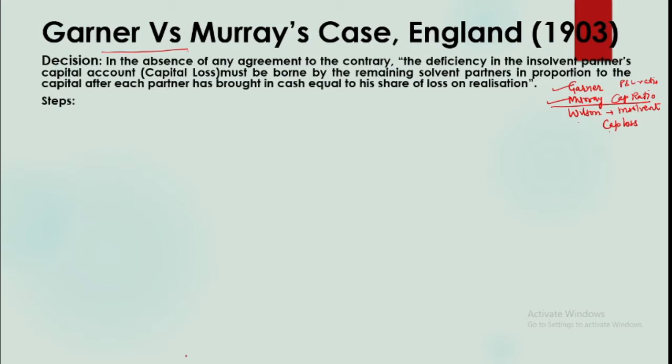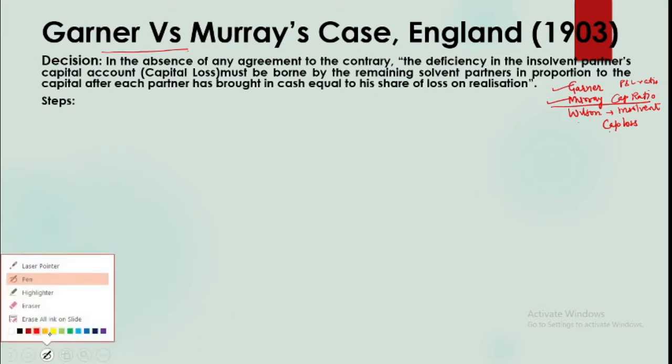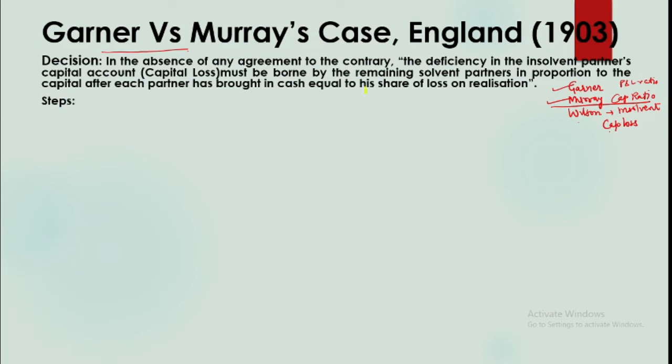For that matter, they went to the court of law, and in the court it was decided that in the absence of any agreement, the deficiency in the insolvent partner's capital account, that is the capital loss, must be borne by the remaining solvent partners. So who is going to bear it? The remaining solvent partners. You are not just to look at the remaining partners. Out of the remaining partners, only the solvent partners shall have to bear this loss, and that too in the proportion of capital, that is, in the capital ratio.